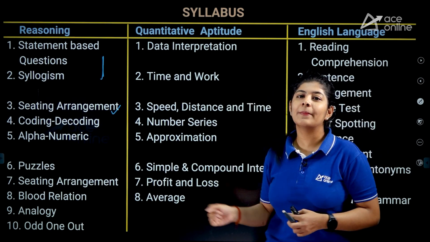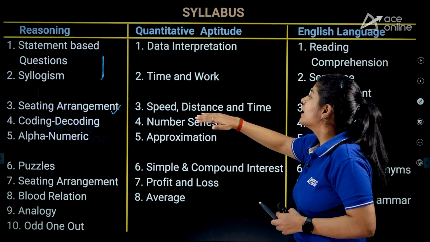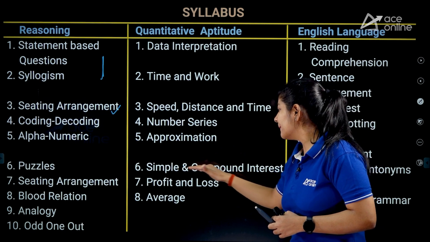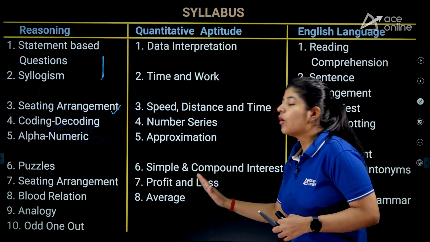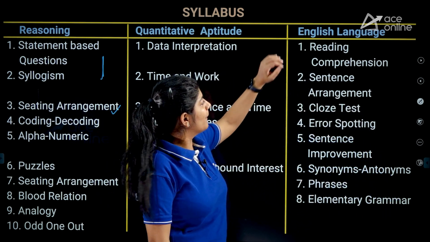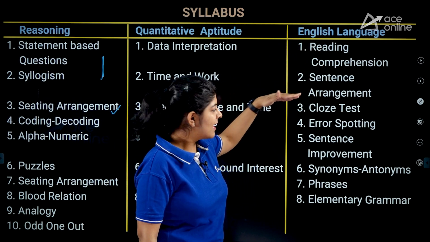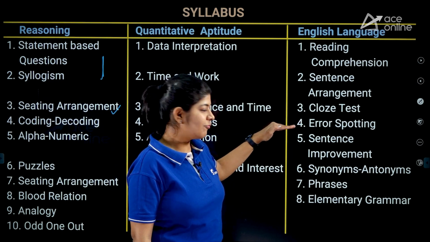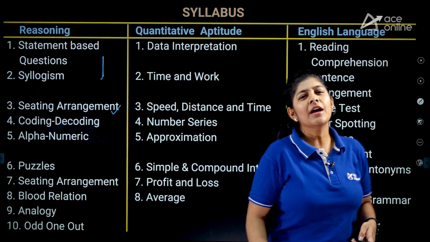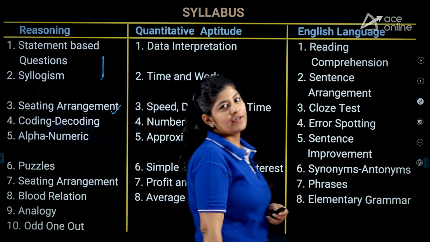Apart from that, if we talk about the quantitative aptitude, here we are having DI, time and work, speed, distance and time, number series, approximation, simple and compound interest, profit and loss, and average. Now, if we talk about the English language, here the topics are reading comprehension, sentence arrangement, cloze test, error spotting, sentence improvement, synonyms and antonyms, phrases, and elementary grammar. Now, these are the topics that we have to cover if we are going to write this particular examination.